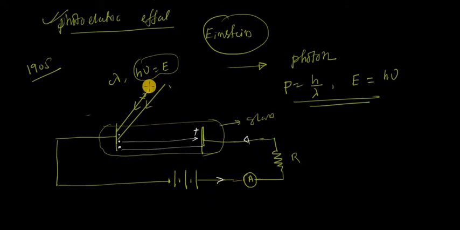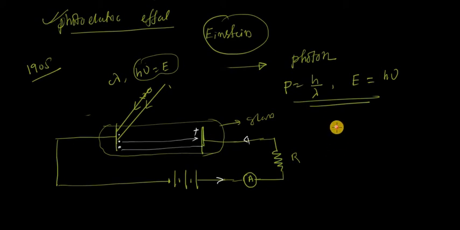When the electromagnetic radiation falls on the cathode, which is an alkali metal, a metal surface, a number of electrons exist on the surface. These electrons collide with the photons, because the electromagnetic radiation can be visualized as a particle called a photon.